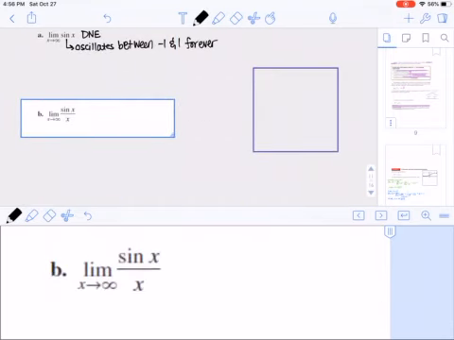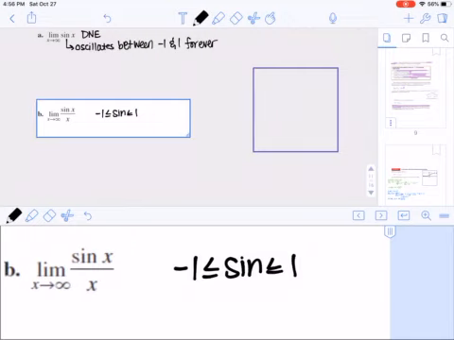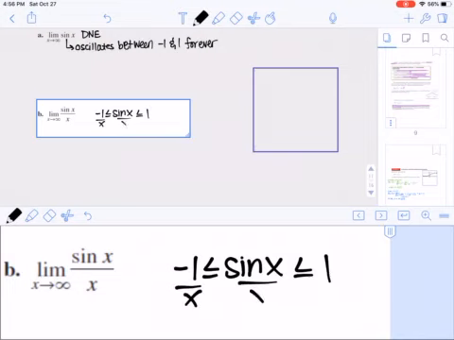However, as soon as we get into something like this, sine x over x, what's going on? One thing that we know about sine x, and this is the setup for the squeeze theorem, is that sine x is always going to go between 1 and -1. We just talked about that, right? So if I'm not interested in sine x, but I'm interested in sine x over x, then I can just divide all of these by x, and their relationships should still be true.